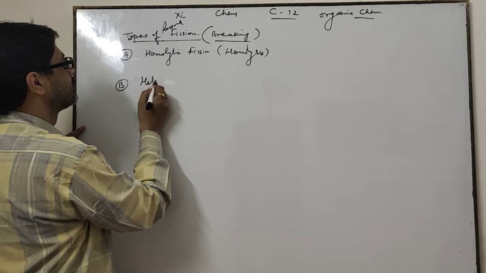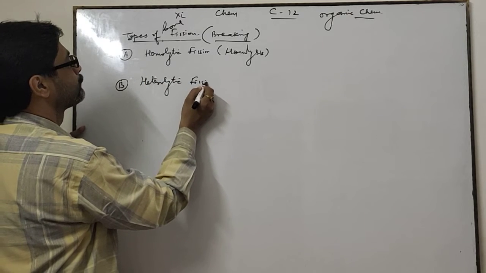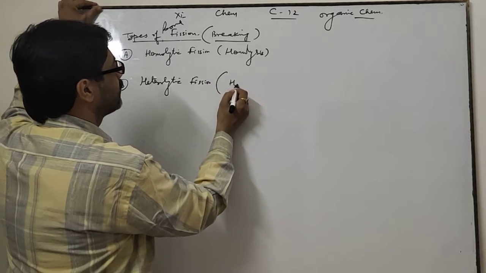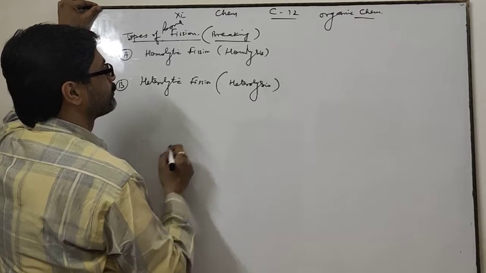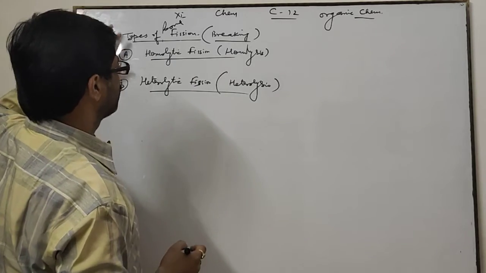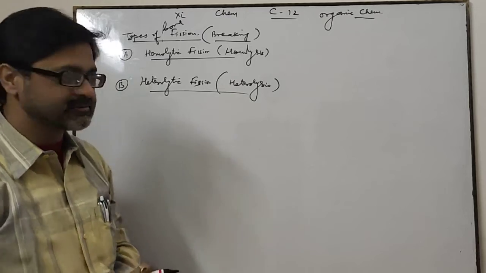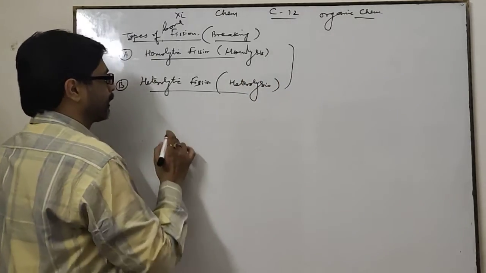Second one is heterolytic fission, or you can say heterolysis. These are the two types of bond fission, homolysis and heterolysis. See here, what is the difference between these two?